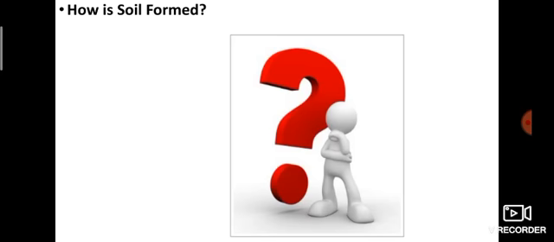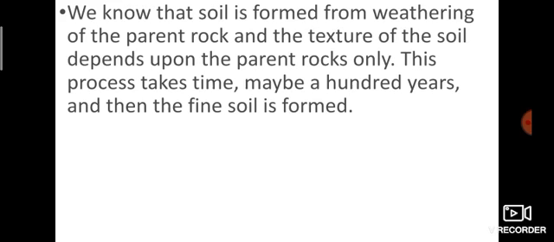Okay, dears. How was soil formed? Have you thought how soil is formed? From rocks. Very good. How is the soil formed from the rocks? We know that soil is formed by weathering. At the beginning we discussed that weathering is the process of formation of soil. So weathering of the parent rock forms soil, and the texture of the soil depends upon the parent rock only.